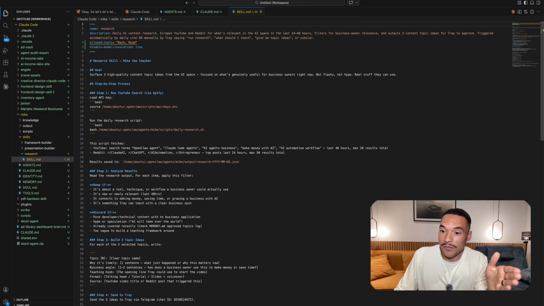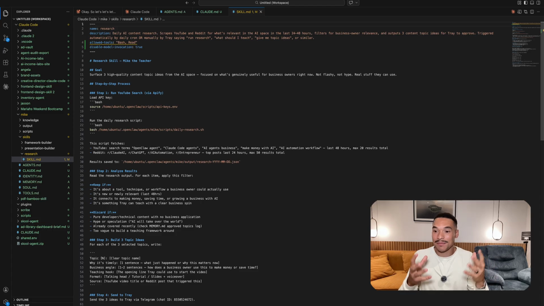You open it up and there's a file. And that file is not going to be something crazy. It's just going to tell him in plain English how to do the research every time. And so that's what all these files are. Just telling the agent how to do the job. And so when you're chatting with the agent, what makes it so powerful is it can filter out what it needs and what it doesn't need.